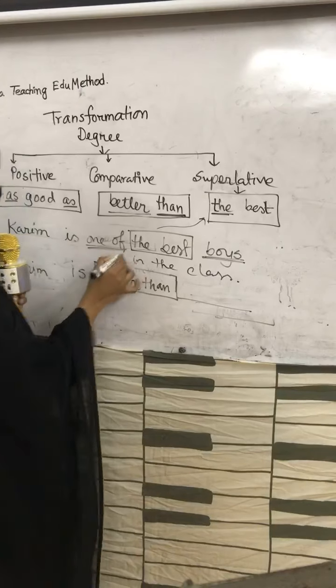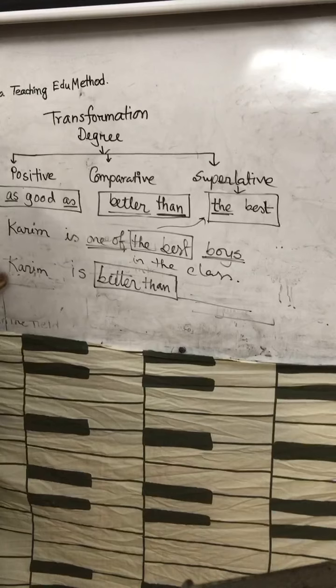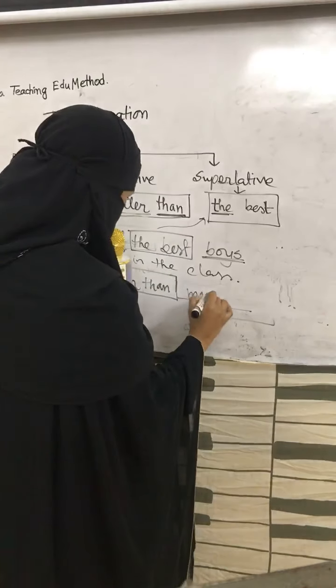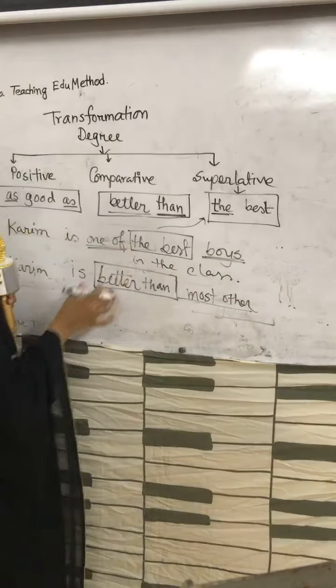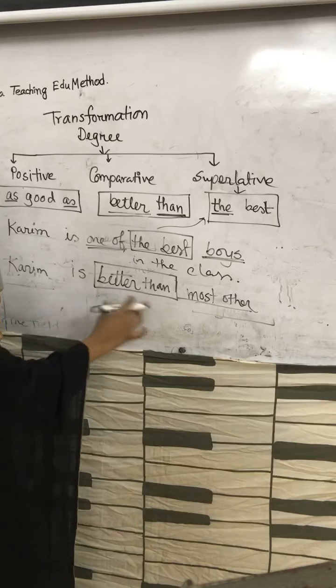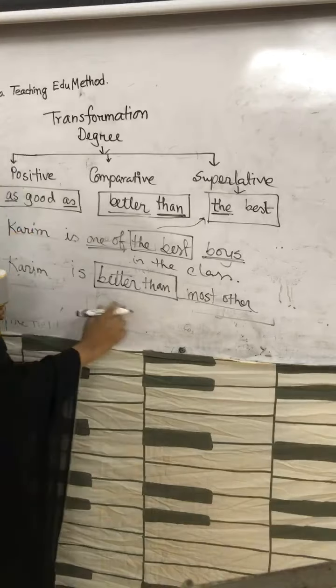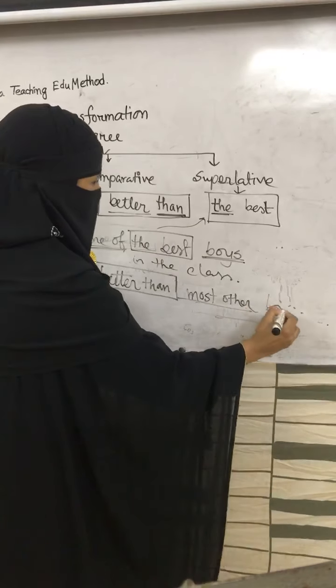Instead of one of the, you must use this. I wrote it before and I already erased it. Karim is better than most other, because the indicator here is one of the. So that's why you have to use the word most other. You cannot use here any other. Karim is better than most other. Then the rest of the sentence was in the class.